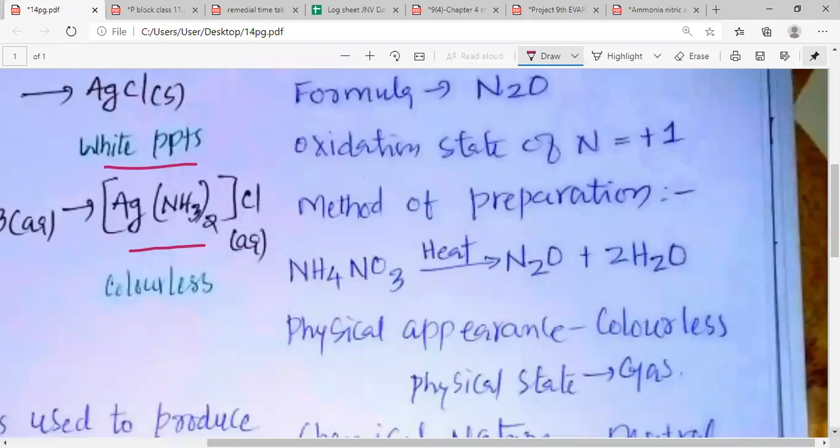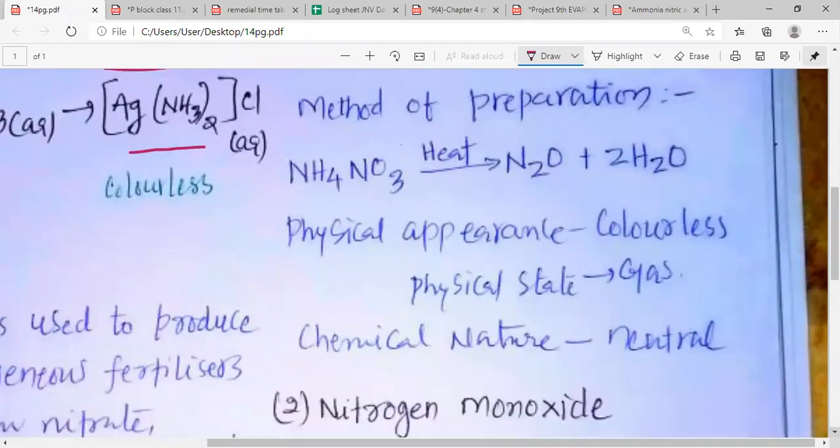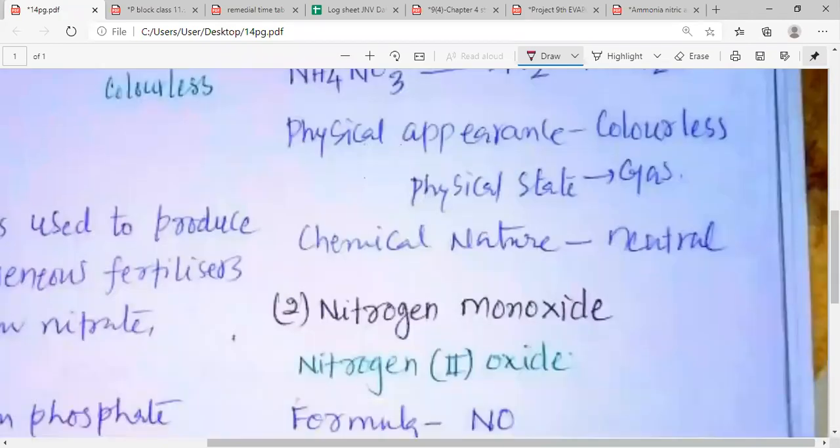Method of preparation: dinitrogen oxide is prepared by the thermal decomposition of ammonium nitrate. When ammonium nitrate is heated, it gives us dinitrogen oxide and water. Physical appearance: dinitrogen oxide is a colorless gas and it is neutral in nature.